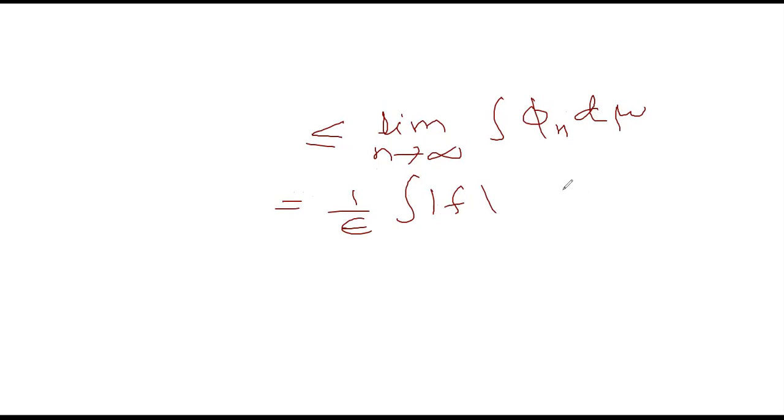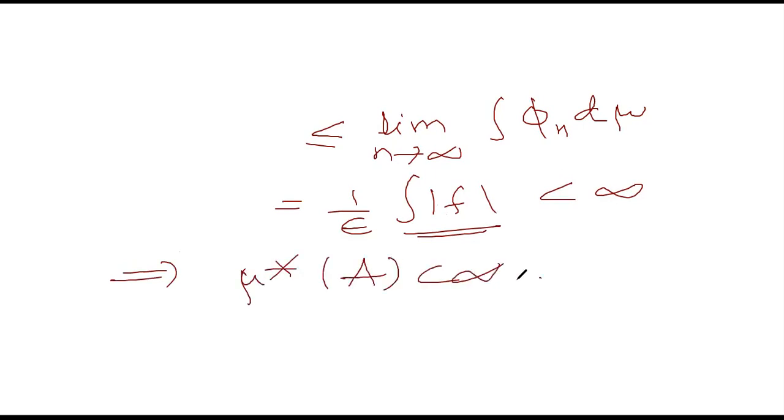And this is finite, because the integral of f is finite. f is an integrable function, mod of f is an integrable function. So that means mu star of A is finite. That is the theorem, because this is what we have to show actually.